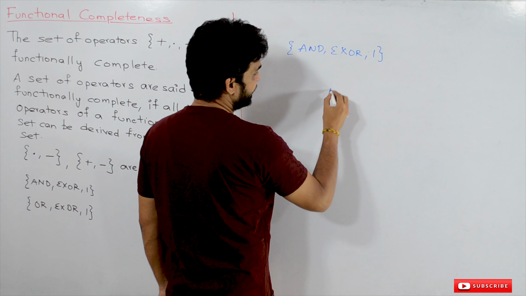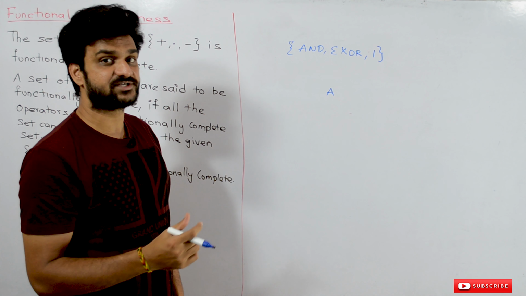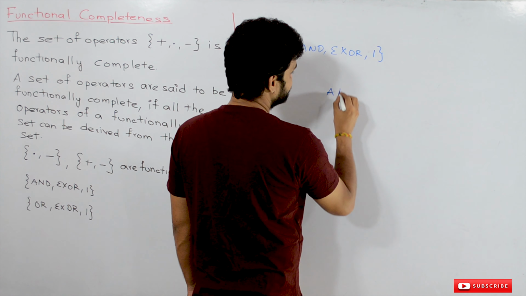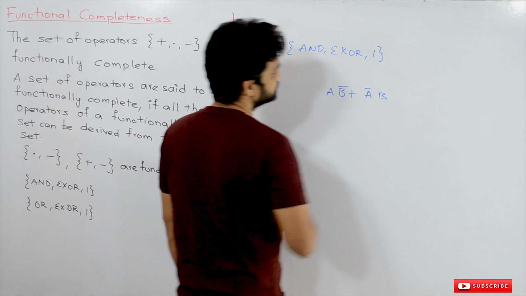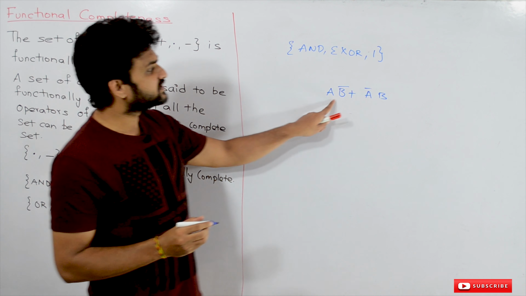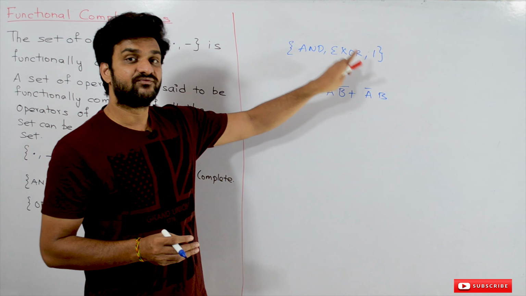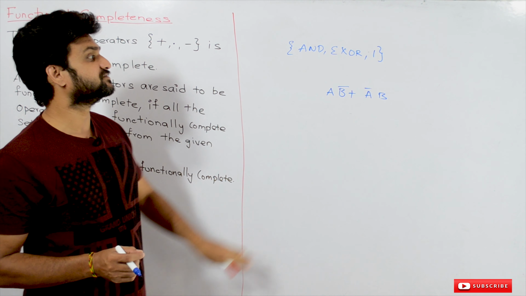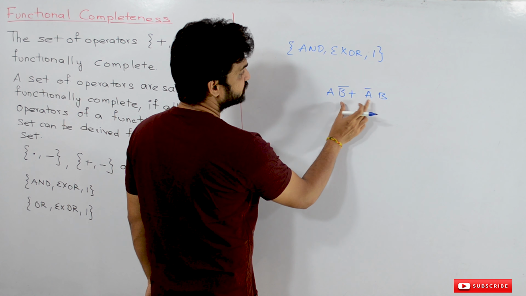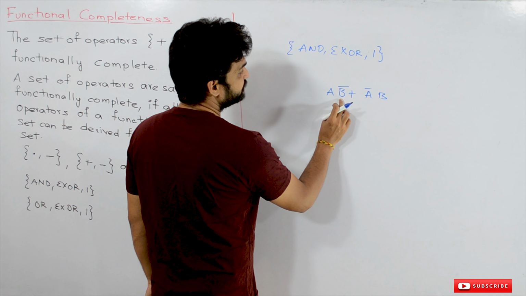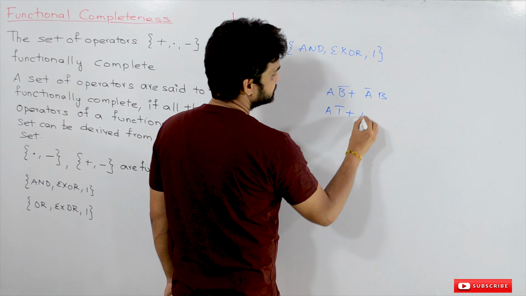For example, if you take XOR, what is the Boolean expression for XOR? The Boolean expression for XOR is A B bar plus A bar B. So this is the Boolean expression. Now using this expression and these operators, we have to show that the complement is possible. How can we derive it? Put 1 in the place of B. It is A 1 bar plus A bar 1.